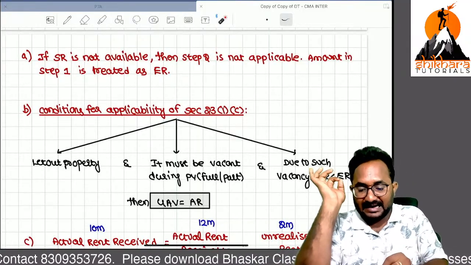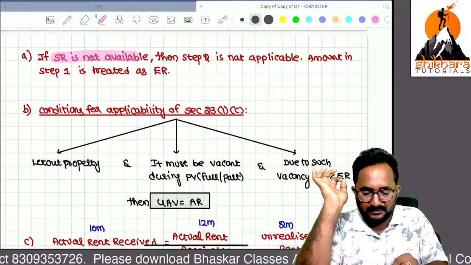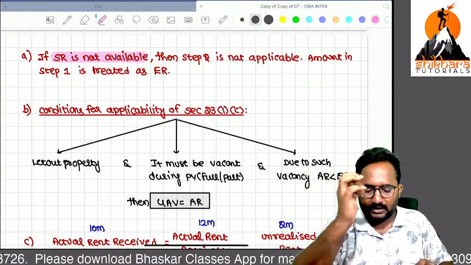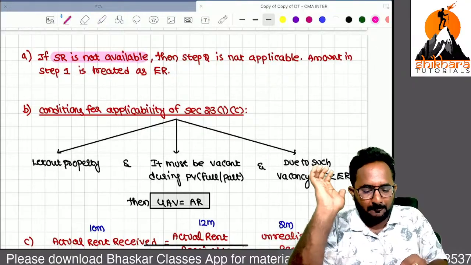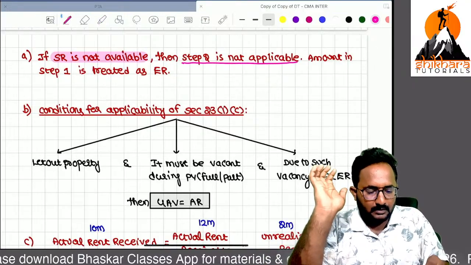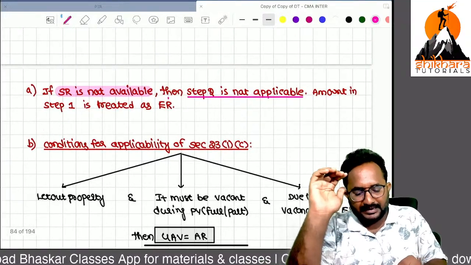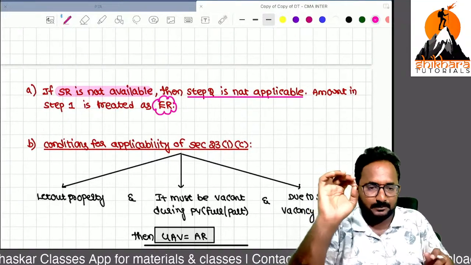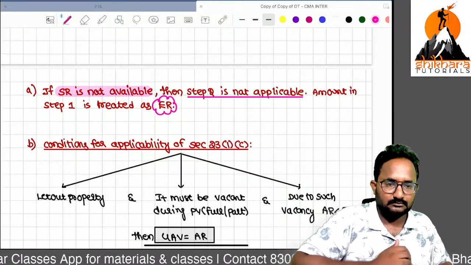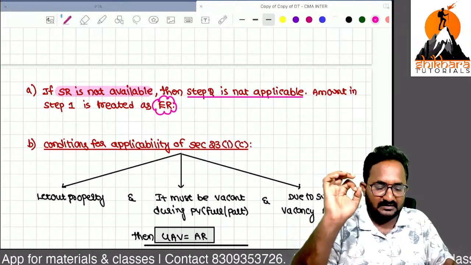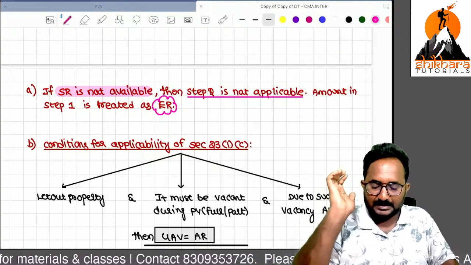Now, if standard rent is not available in the question, if standard rent is not given, don't apply step 2. So don't apply step 2. The step 1 result you can directly take as the expected rent. That is what we can set off against the expected rent.